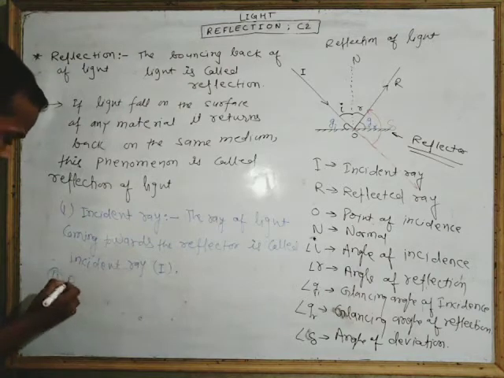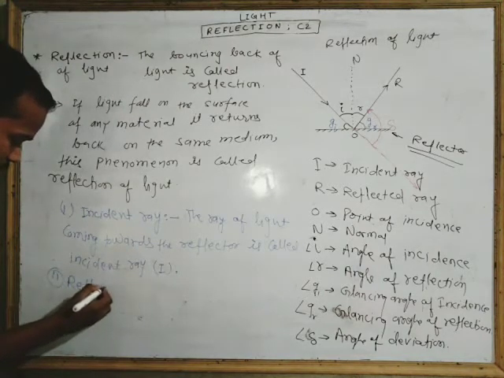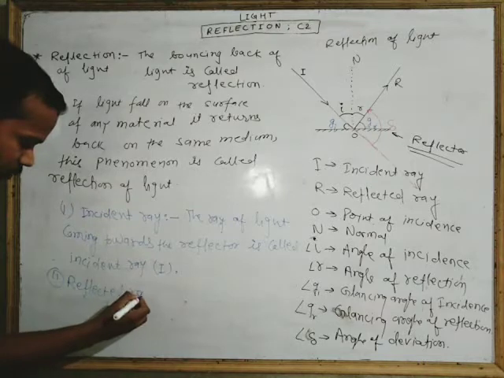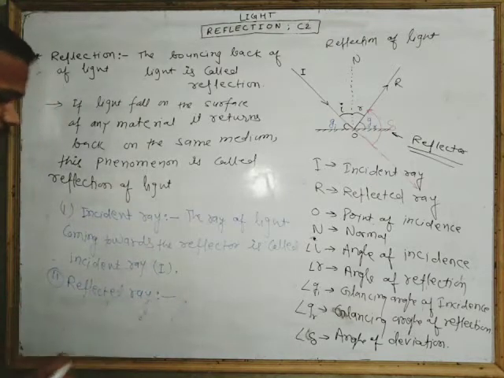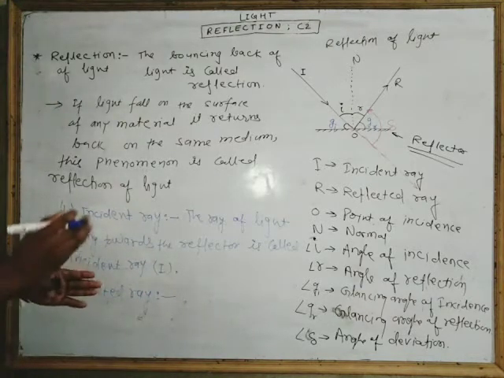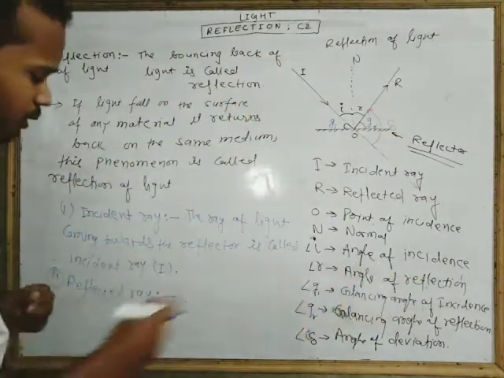Next is the reflected ray. What is the reflected ray?